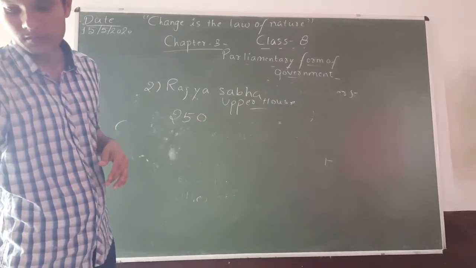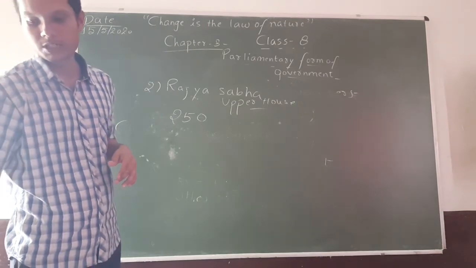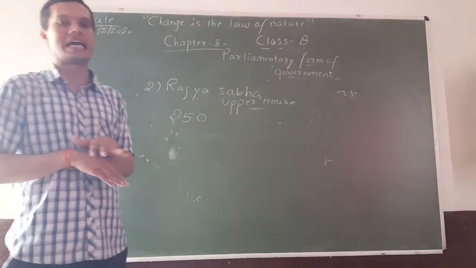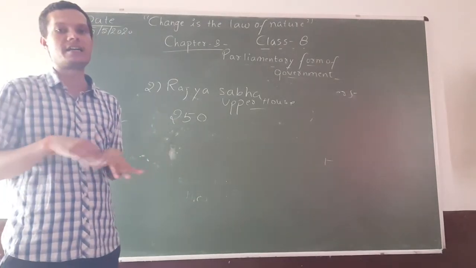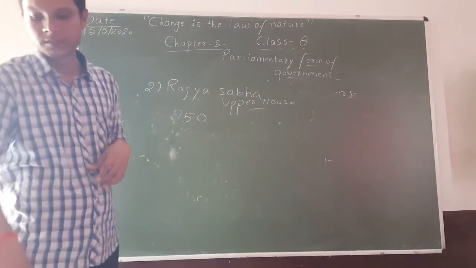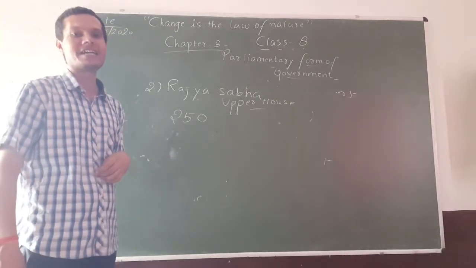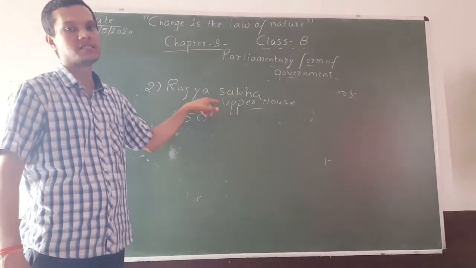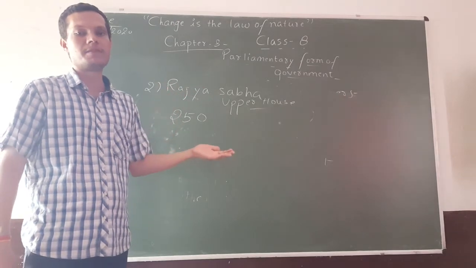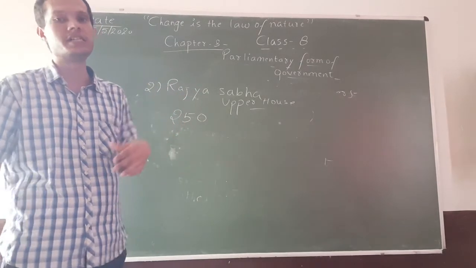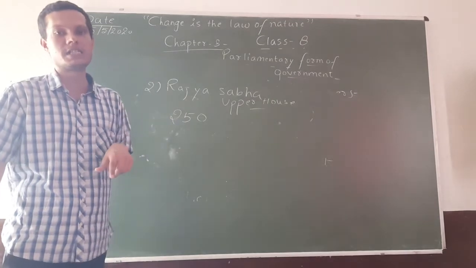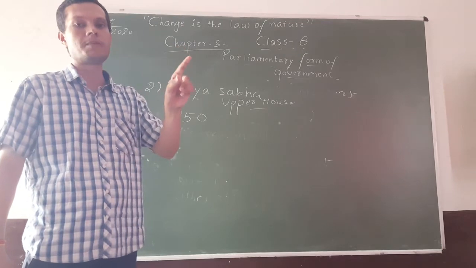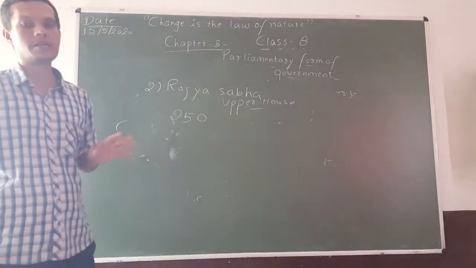Okay. And 12 members are directly nominated by the president. They can be from various fields like art, literature, science. Okay. The rest of the members are elected by the members of the state legislatures, like the legislative assembly or legislative council of any state. Those legislative assemblies and legislative councils elect some members from their states, and those members go to the Rajya Sabha and represent their state.